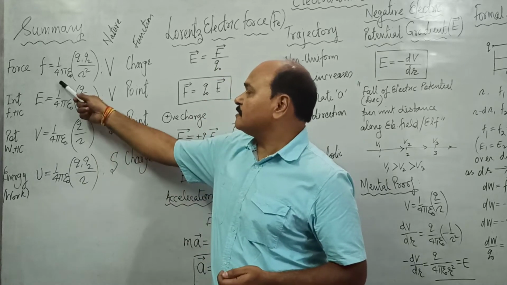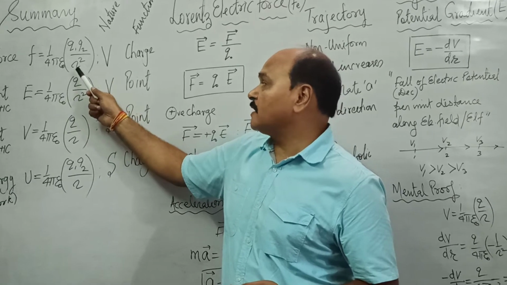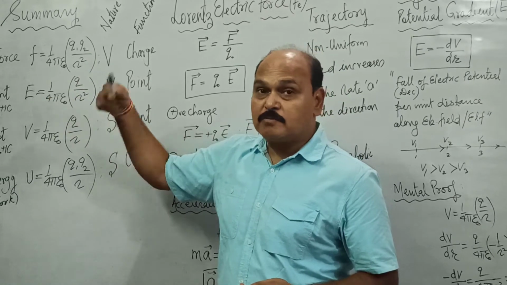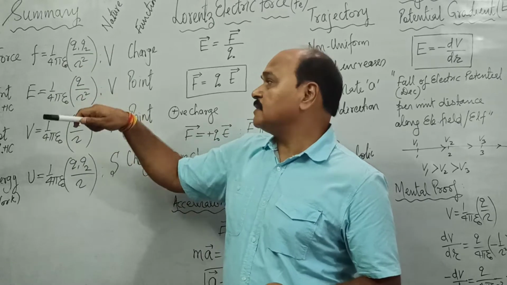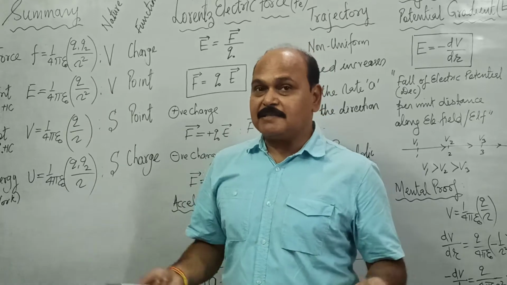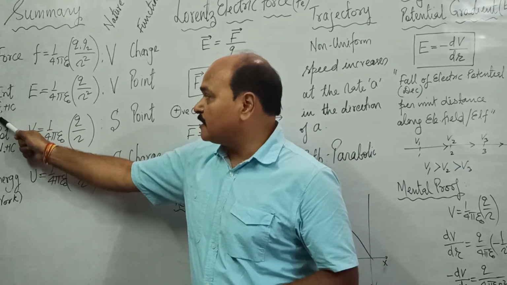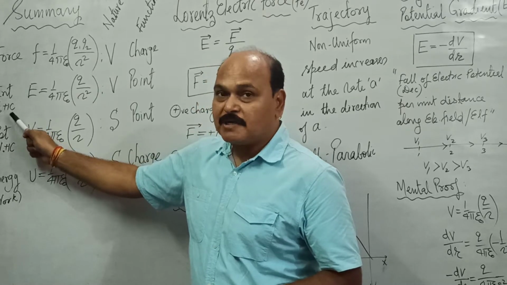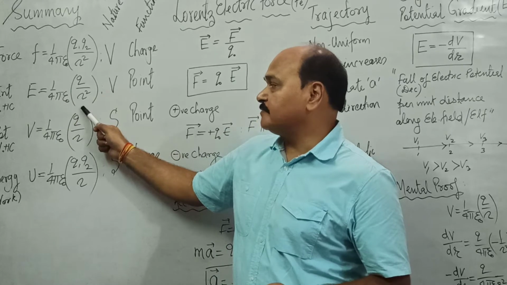This force between 2 point charges, which is 1 upon 4 pi epsilon naught Q1 Q2 by r square, was found out using Coulomb's law. Then in the field of charge, we found out intensity at different points. And the electric field intensity at any point in an electric field is force acting over plus 1 Coulomb charge there. And electric field intensity is 1 upon 4 pi epsilon naught Q by r square.